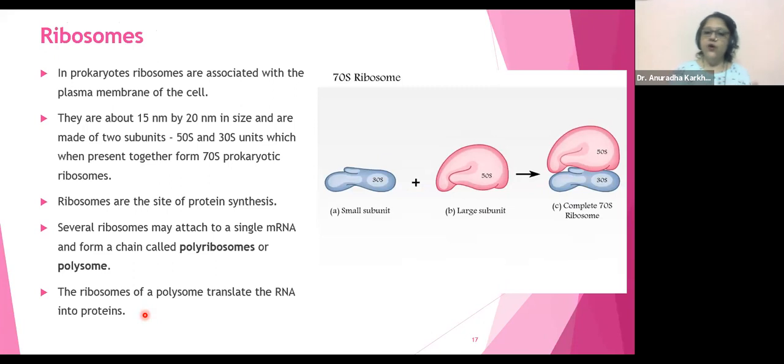Yes, very good, Soham. You're perfectly right. The two subunits are going to be held together with the help of Mg2+ ions. Okay. Yes. So this is what we had talked about.